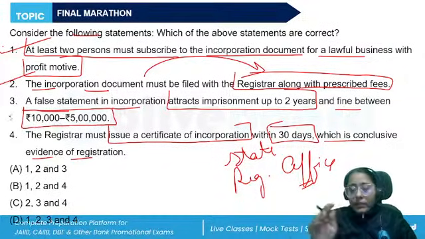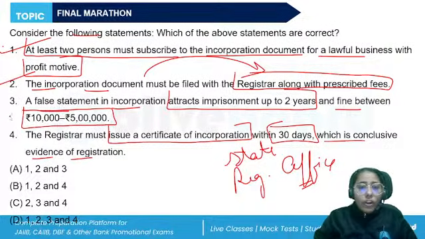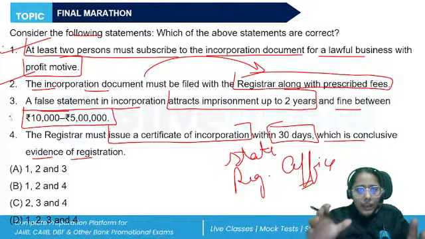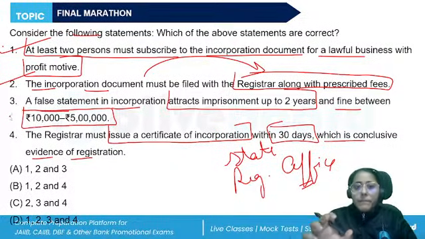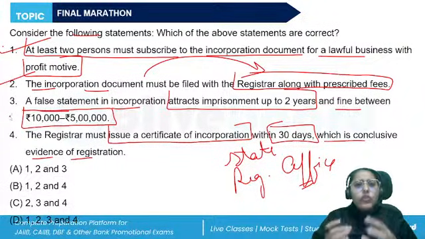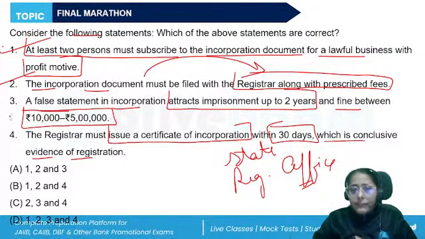Along with the incorporation document, certain statements have to be provided, right? There will be filed along with the incorporation document a statement made by either an advocate or a company secretary or a chartered accountant or a cost accountant who is engaged in the formation of the LLP, who has subscribed their name into the incorporation document, that all the rules that are made, all the provisions of the act have been complied with.